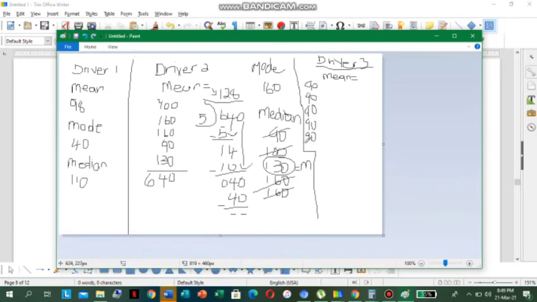So add up all of this now. Let me see. 0 plus 0 plus 0 plus 0 plus 0 gives 0. 9 plus 9 is what? 18. 9 plus another 9 is 18. 18 plus 18 is 36. 36 plus 9 is what, class? Is 45. Sure?